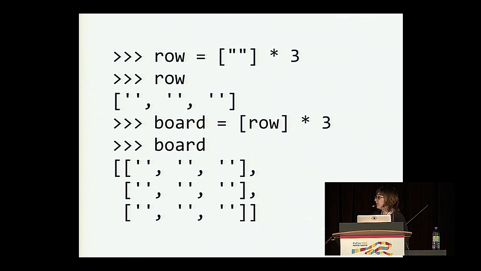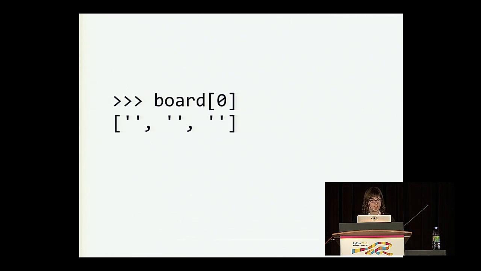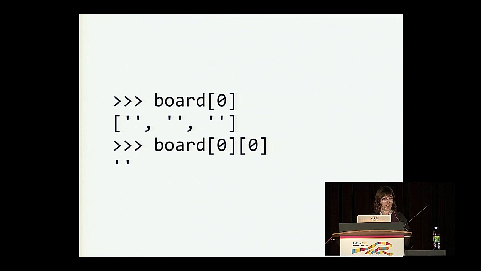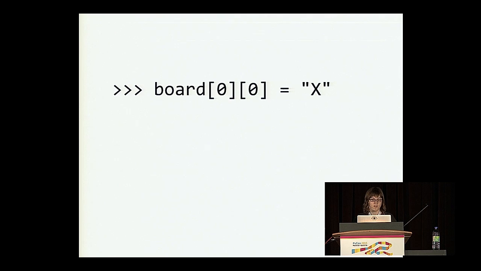And the board itself is a list with 3 elements, and each element in this list is a list with 3 elements. So to illustrate that, we can grab the top row of the board by grabbing the first element. And we can grab the top left square of the board by grabbing the first element of the top row. So let's say we want to start playing, and we want player X to claim the top left square. And we can do that by assigning the string X to the top left square.